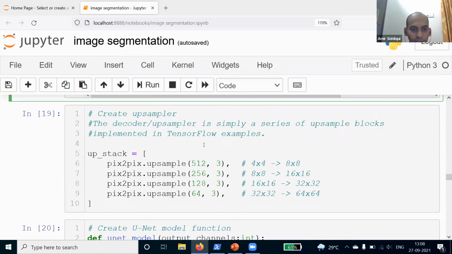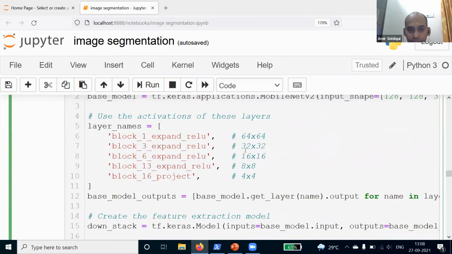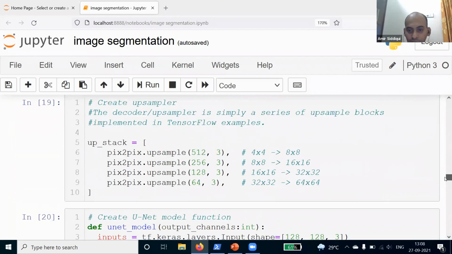Here I'm creating an upsampler. This will increase the image size, so from 8 by 8 it will go to 16 by 16, then 32 by 32, and 64 by 64. Here you will see we are downsampling from 64 and coming to 4 by 4, and here we are going from 8 by 8 to 64 by 64.